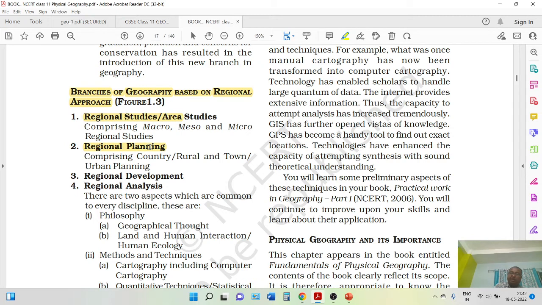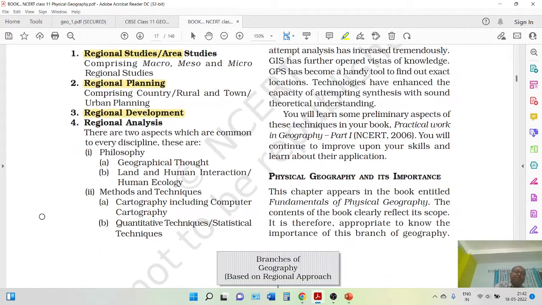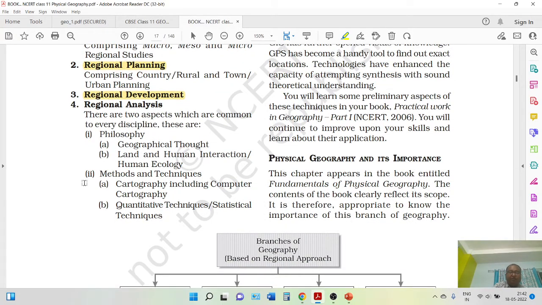After that, we have regional development, and we have understood what regional development is. And finally, regional analysis. It's a very important part: how we can analyze a region. There are two important aspects. First is the philosophy, that every region, every discipline has a philosophy. We have to understand first the interaction. For example, I make a lot of buildings in the Northeast by cutting the forest.